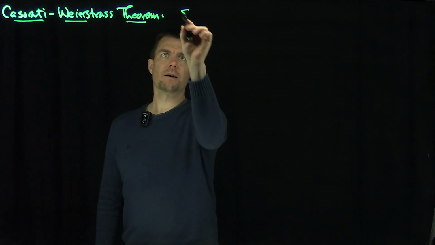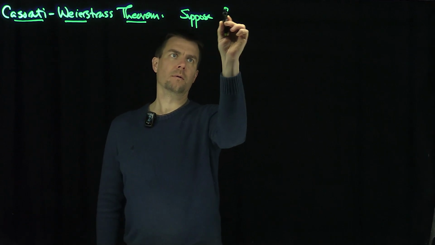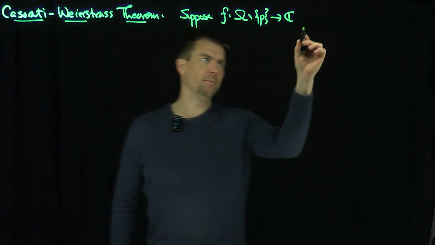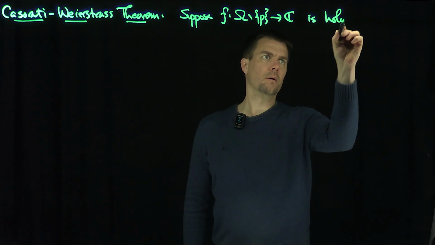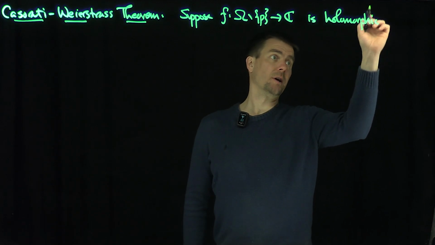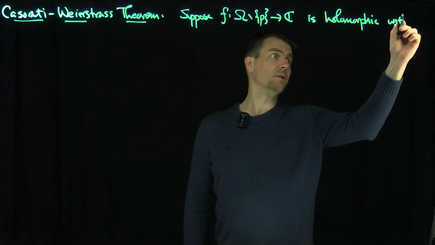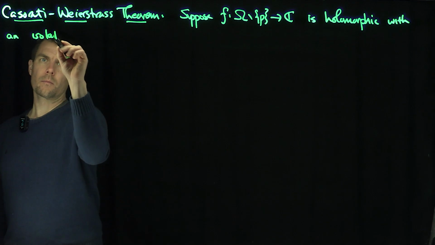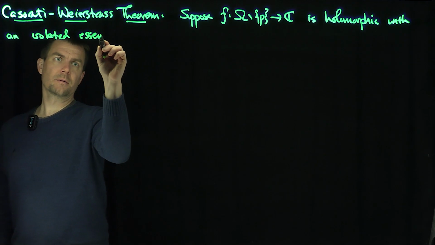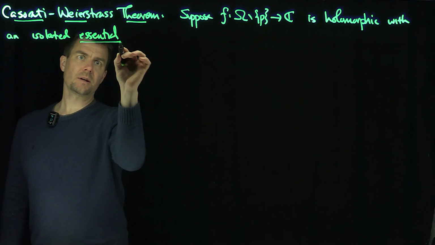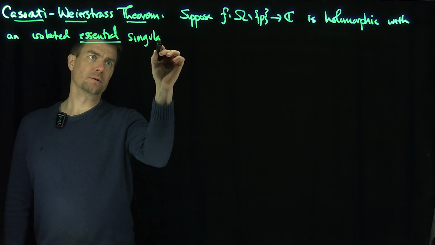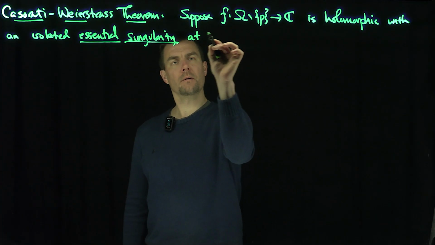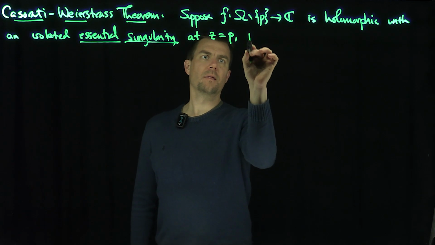It states the following: suppose f mapping omega minus p into C is holomorphic with an isolated essential singularity. So it's not a pole, it's not removable, it's essential at z equals p. Then